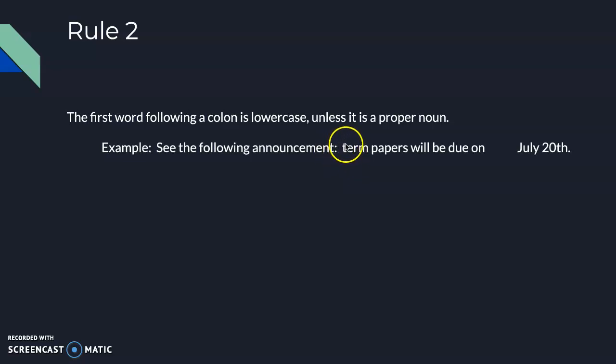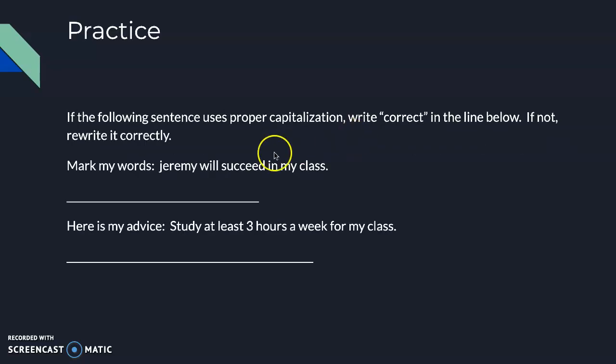We're looking at the word after the colon, "term." It's not capitalized. So is "term" a proper noun? No. So this is correct. Let's do a couple of practice problems.